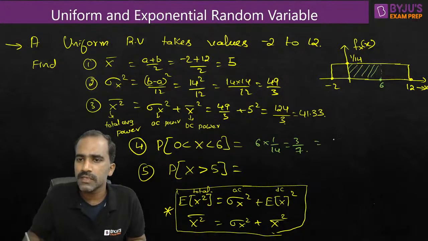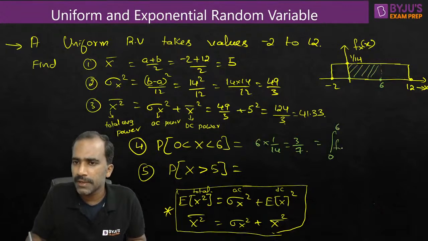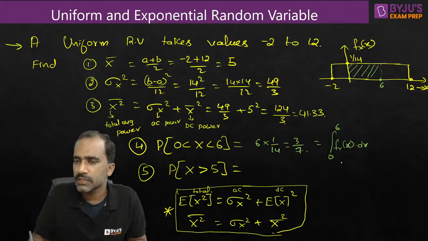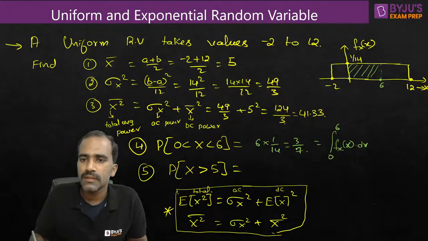The meaning of this is to integrate or add up all the probabilities from 0 to 6 in the PDF. Take the PDF which has the information of probabilities and add up the probabilities from 0 to 6, which means integrate the PDF from 0 to 6. That will give us the answer 3 by 7.